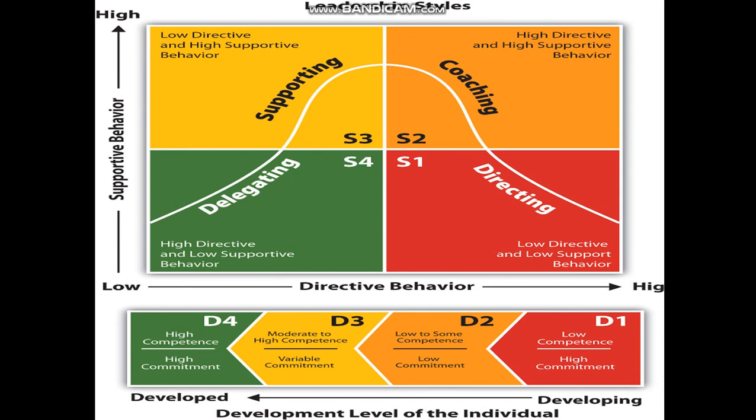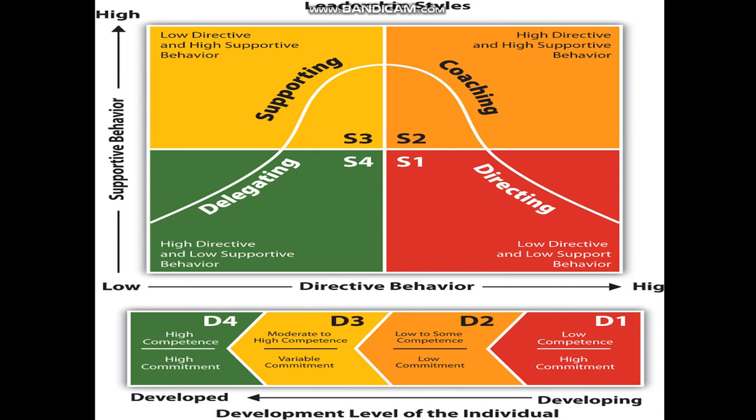Do you understand? The X-axis last point is high, and there comes S1. So high directive and low supportive, and low supportive means S1 lies low on the Y-axis. So you should correct it to high directive.